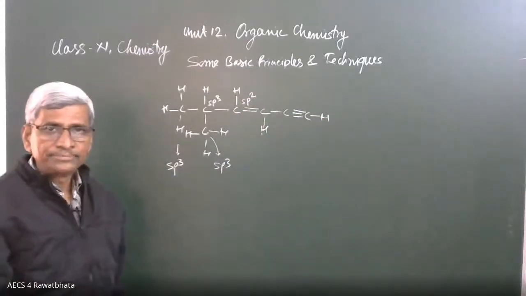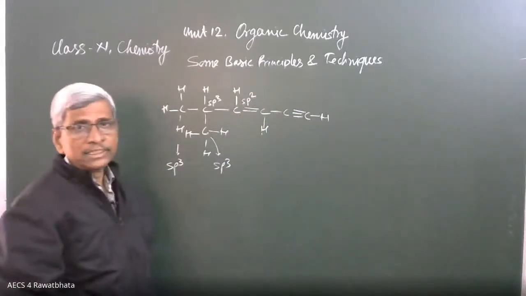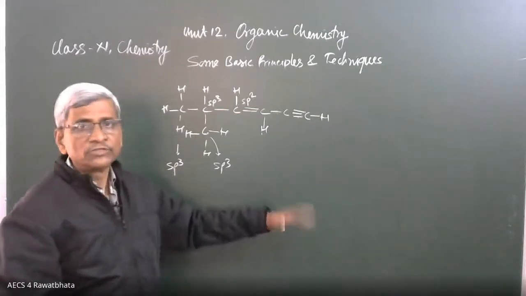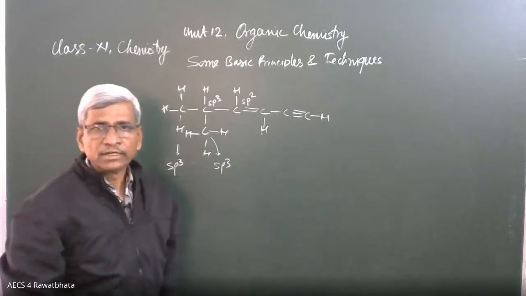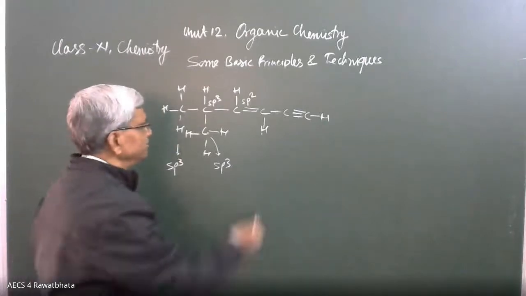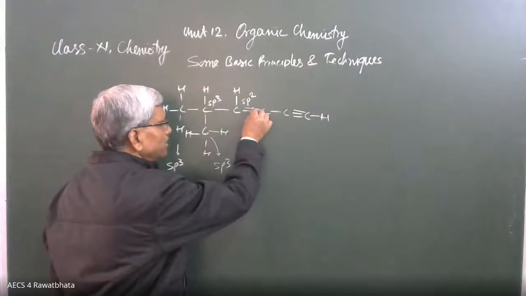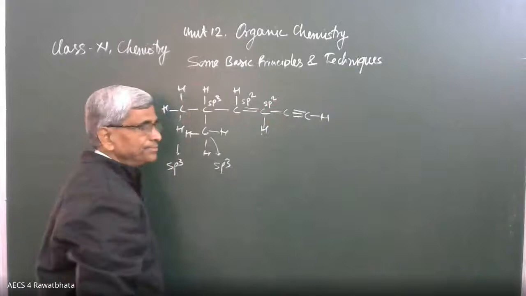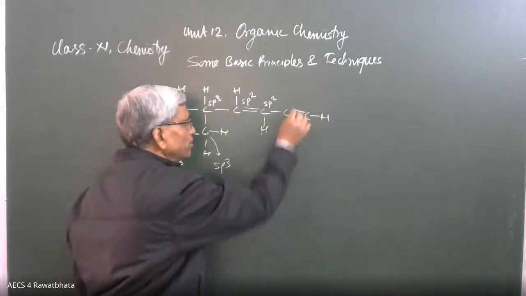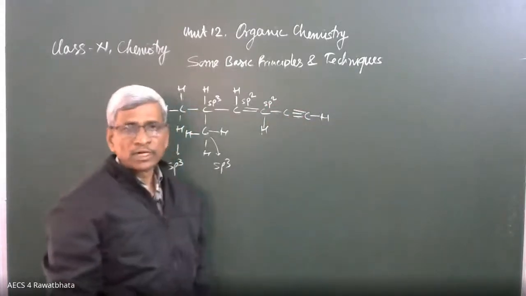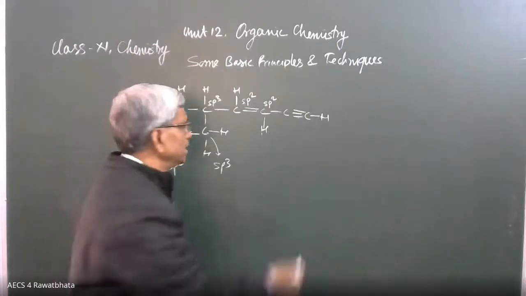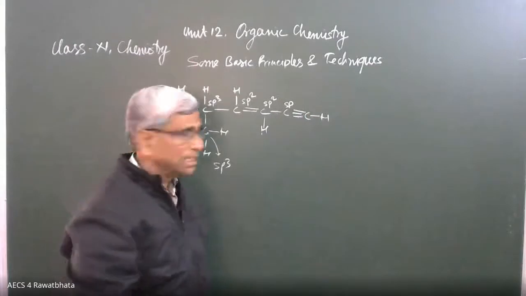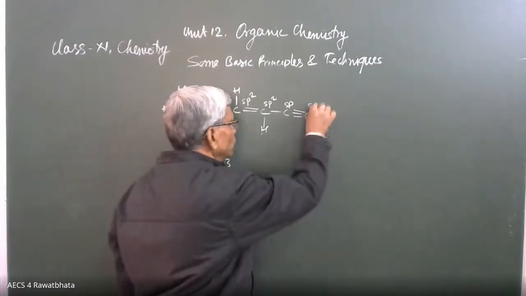Okay, beta, clear? We have discussed in detail in the chemical bonding topic. Here once again, because we are going to study the organic compounds, that's why it is needed. Here this carbon has a pi bond again. That's why here is sp2 hybridization. This carbon has 2 pi bonds, meaning 2 p orbitals are unhybridized. That's why here only sp hybridization, 1s and 1p, and in the same way here is also sp hybridization.